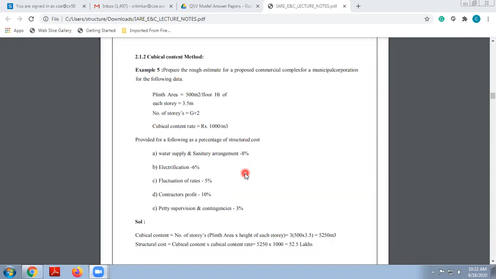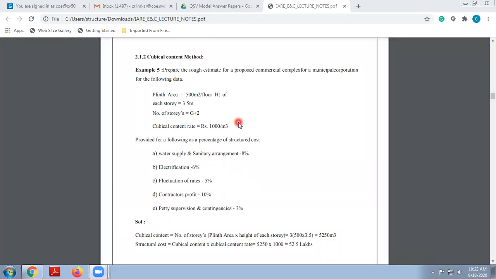Provided for the following as a percentage of structural cost, that is water supply and sanitary arrangement 8%, electrification 6%, then fluctuation of the rates 5%, contractor's profit 10%, petty supervision and contingencies 3%. Okay, so we have to use this data, the upper data. At first we have to calculate the total approximate cost of the project using the cubic content method.